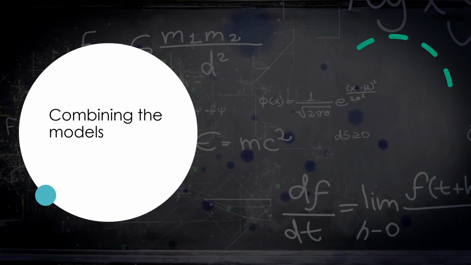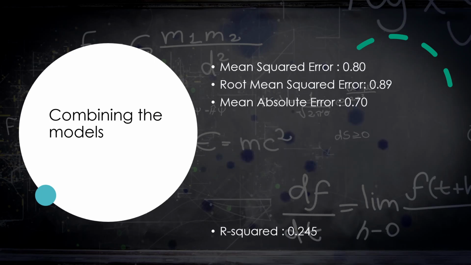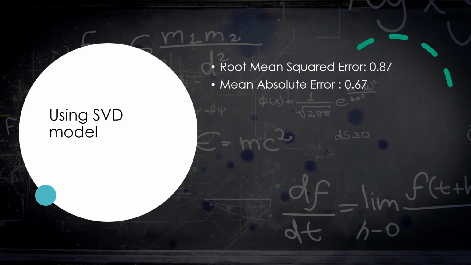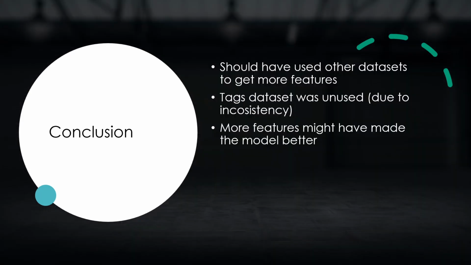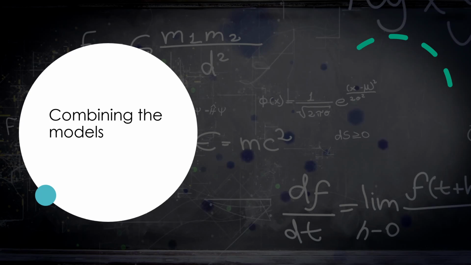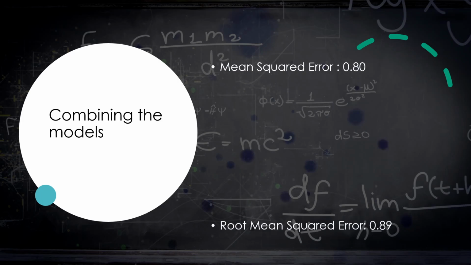We thought of combining all the models, but it really didn't help much as we had decent results with the SVD model as well. So for now, we are settling with the SVD model, which gives a mean absolute error of 0.67.